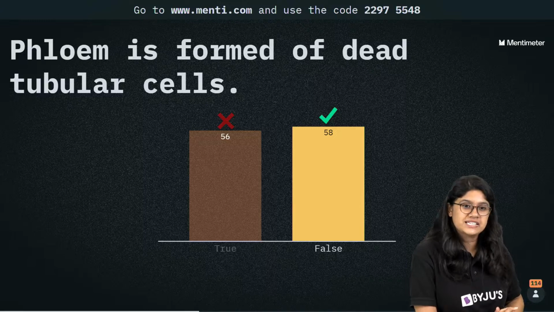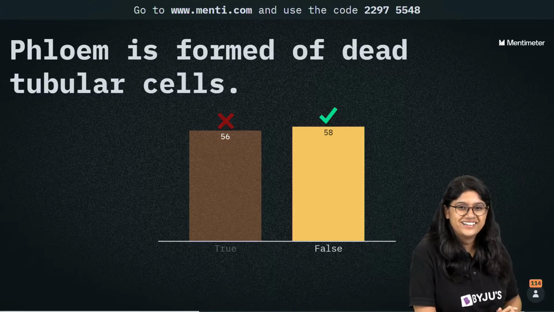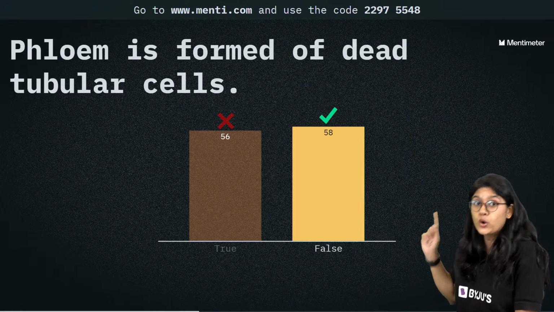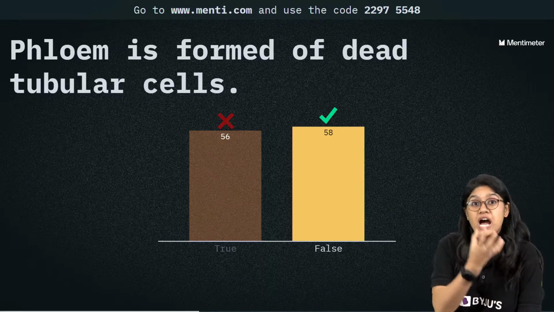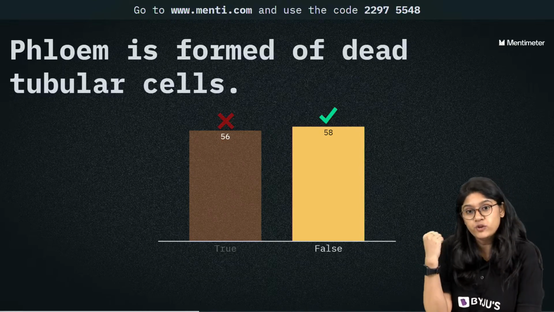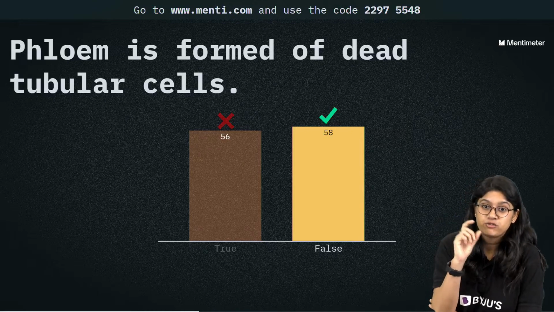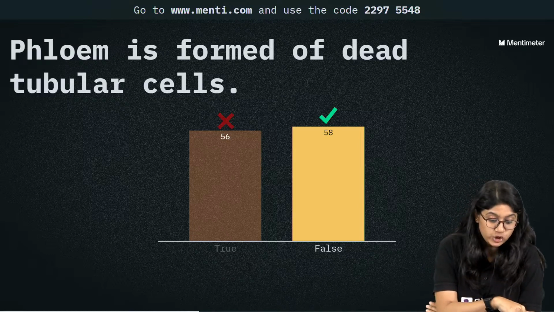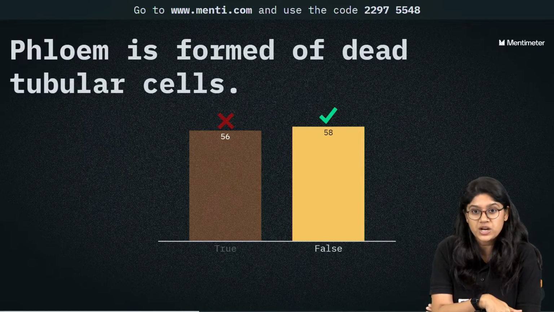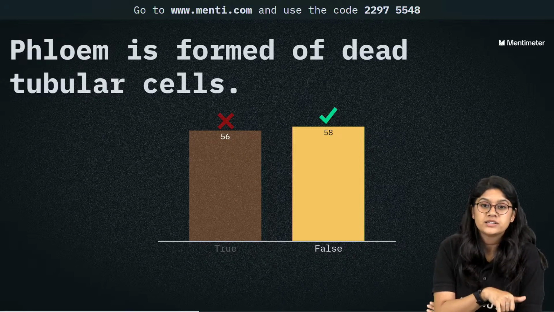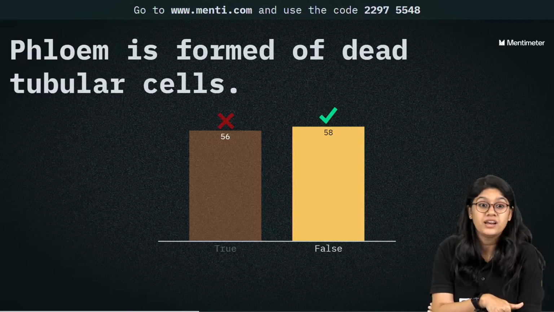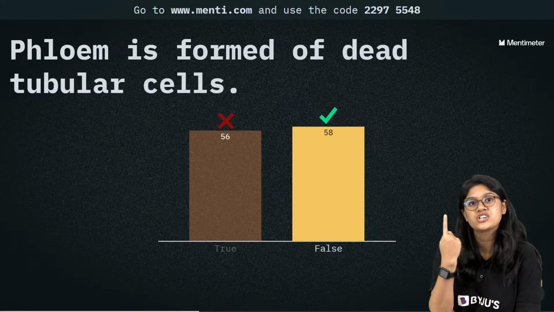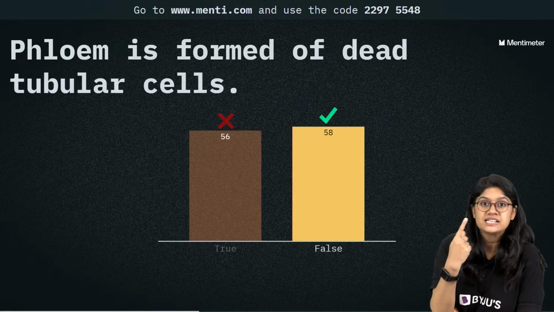Everyone, why do we have this? 56 and 58 of you. Phloem, we know, helps in the translocation of food. In phloem, we have just one dead part, which is the phloem fiber. We have tubular cells, sieve tubes and companion cells. They are not dead, they are living. In xylem, we have more dead cells, and we just have one living part, which is the xylem parenchyma.